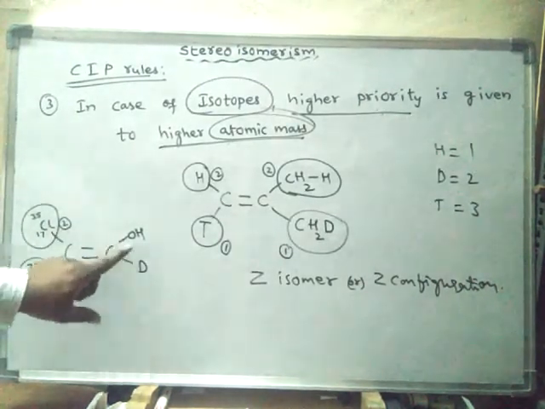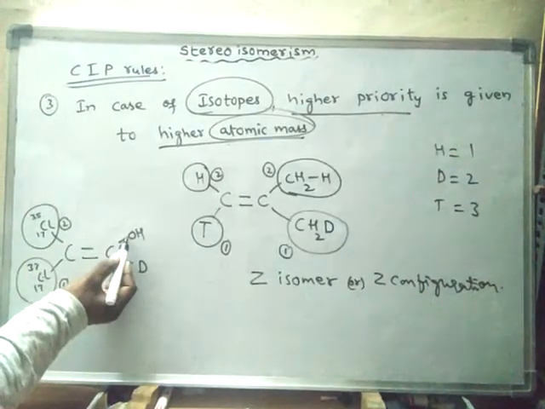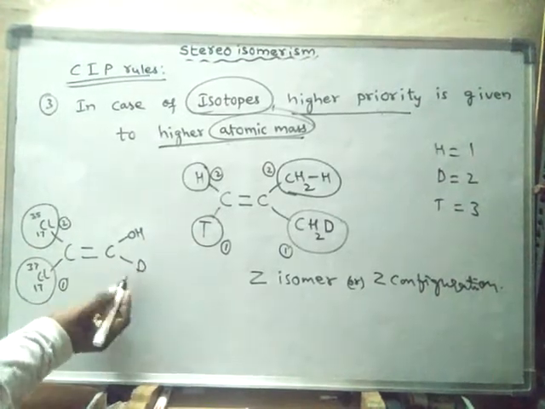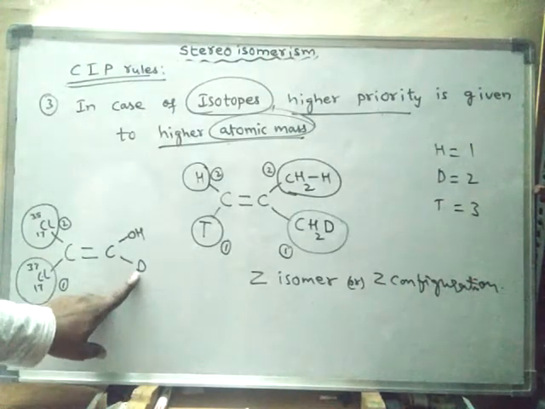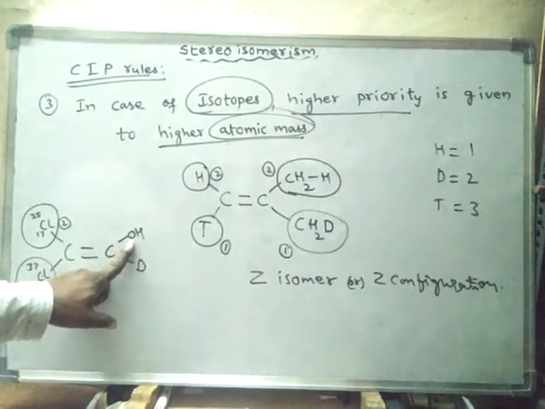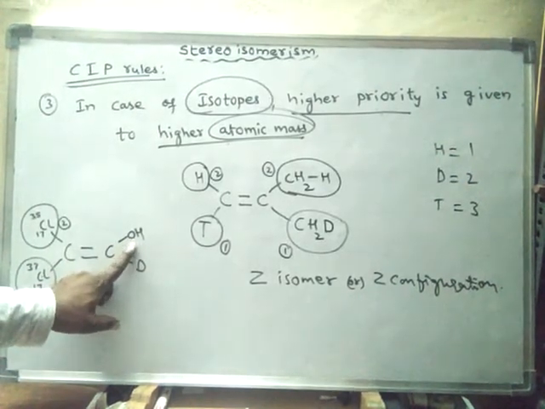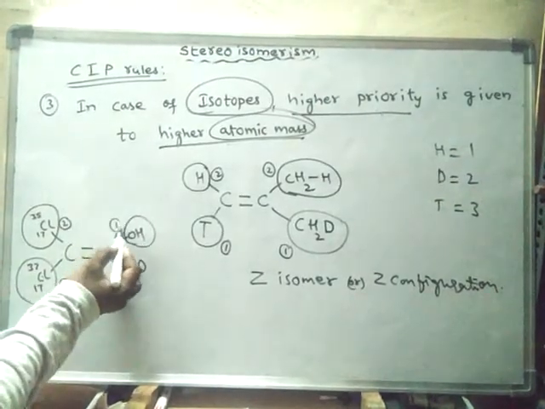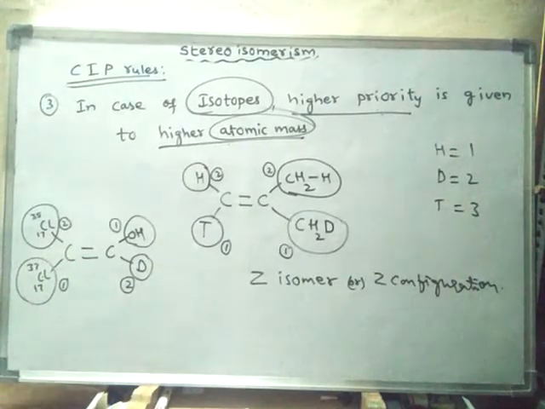Now if you look at this carbon, the directly attached atom is oxygen, whereas it is deuterium. So now we have to check the atomic number of oxygen and deuterium. Its atomic number is 1 only, whereas its atomic number is 8. Hence it is given more priority. Hence this group will get ranking 1, and this will get ranking 2.